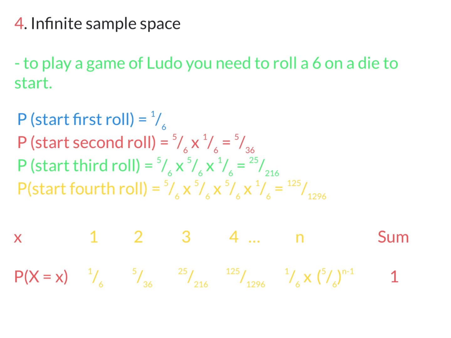All the way, so you can see the fourth roll, all the way to an infinite amount of rolls. So the nth roll would be the 1 in 6, which is the one that you finally get it on, but the 5 in 6 to the power of however many rolls it takes before that roll to actually get it. That sum will always equal to 1 no matter what.